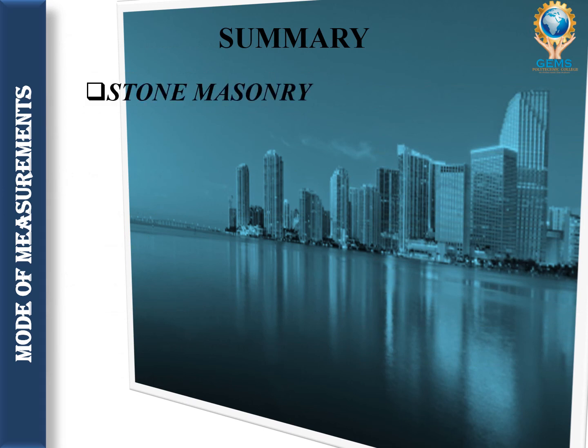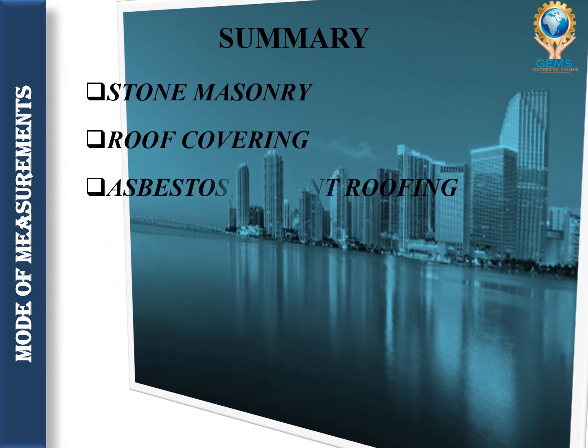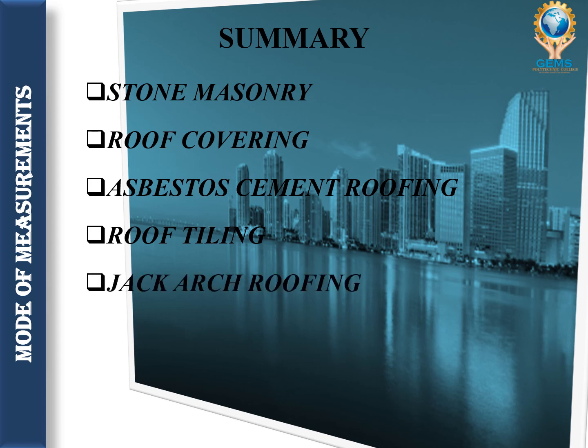Okay, so this is about today's session, lecture 17. We have seen the desired accuracy while taking the measurement of various items of work. We have seen 3 things today: stone masonry, then roof tiling and roof covering.